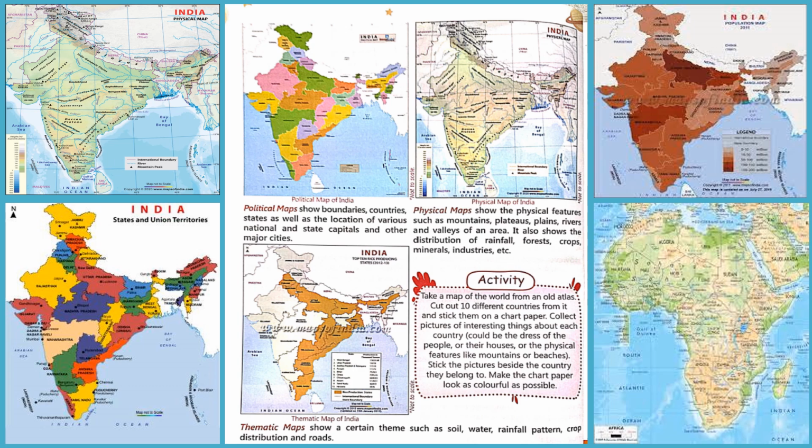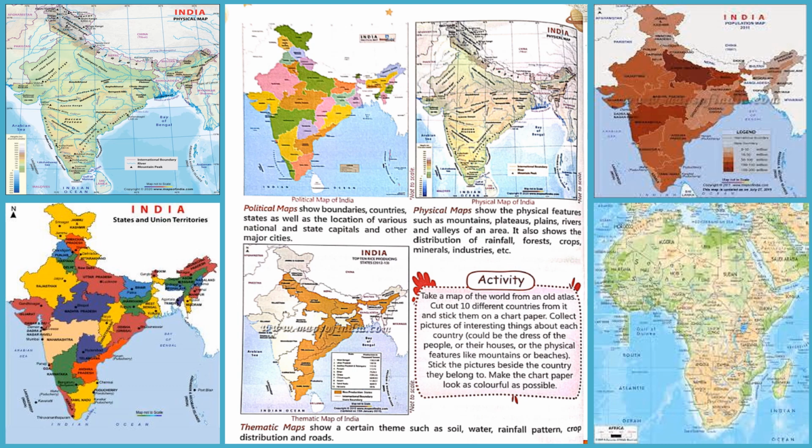A political map shows boundaries, countries, states, as well as the location of various national and state capitals and other major cities. Political map shows what? Boundaries, countries, states, as well as the location of various national and state capitals and other major cities also. You can see the picture given here.